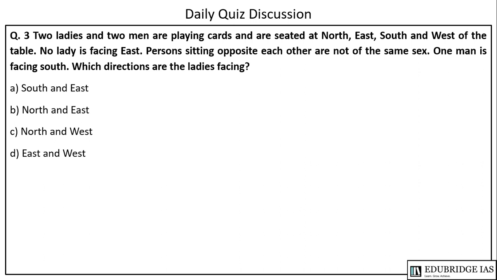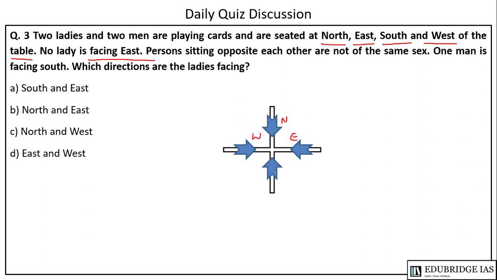The next question is, two ladies and two men are playing cards and are seated at north, east, south and west of the table. No lady is facing east. So suppose this is the table and the directions. This is the north direction, this is east, this is west and this is south. No lady is facing east, so whoever sits here will be facing east. So no lady will be in this position, which means a man will be here. Persons sitting opposite each other are not of the same sex. So here is a man, so here will be a woman.